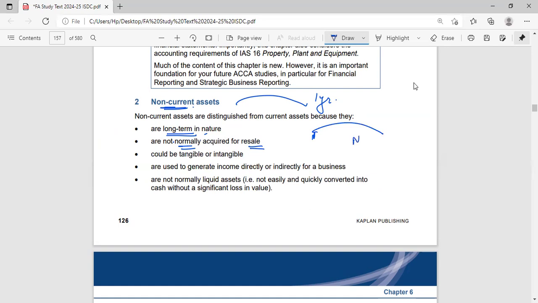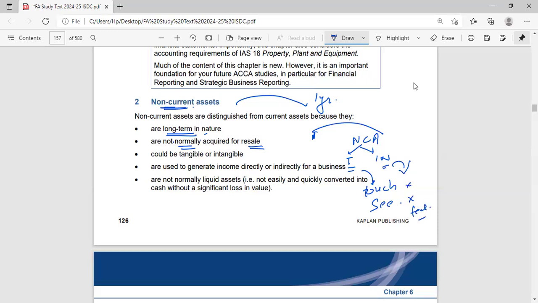Now, these non-current assets could be of two types: tangible and intangible. What are tangible? Tangible is something which we can touch. Okay, I have purchased the machinery. I can touch it. I can feel it. I can see it too. Right? What are intangible assets? Which I cannot touch. I cannot see. But I can feel them.